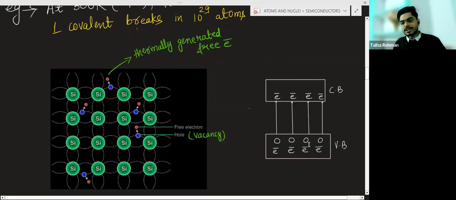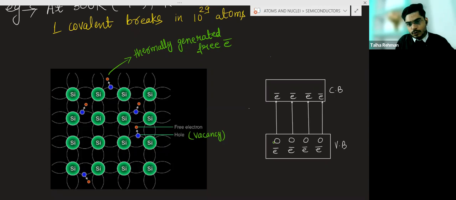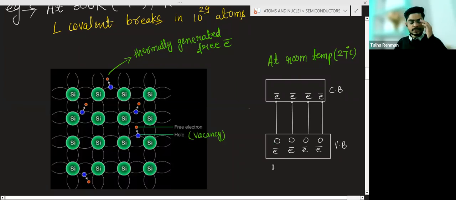With the help of the energy band, you can understand this. This is the valence band, this is the conduction band for the semiconductor, and this is the energy band gap, the forbidden energy band gap. This is the band diagram at room temperature. At room temperature means 27 degrees centigrade. So at 27 degrees centigrade, what will happen?